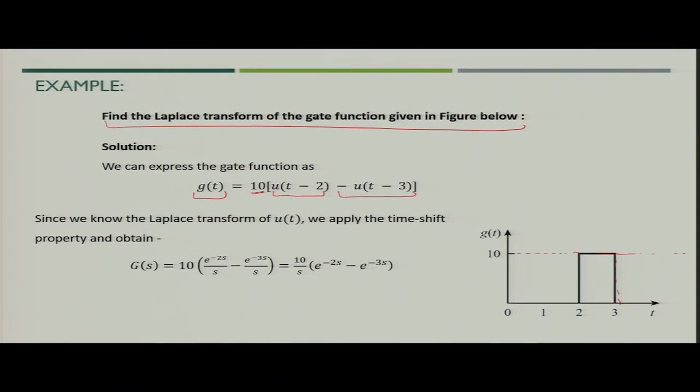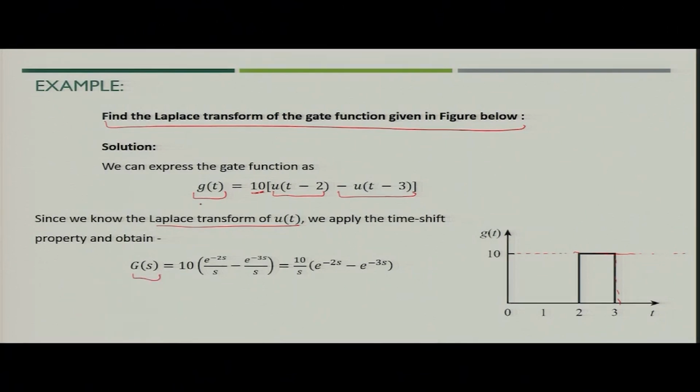So, the function is a combination of two unit step functions, one delayed by 2 time periods and the second delayed by 3 time periods. So, you can just take the Laplace transform of both of the unit step functions delayed by their respective time periods.